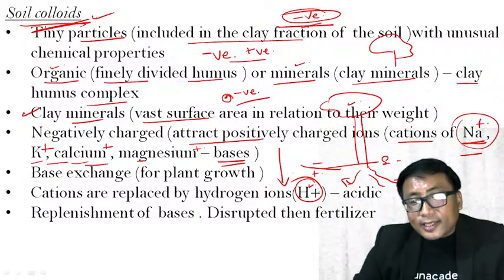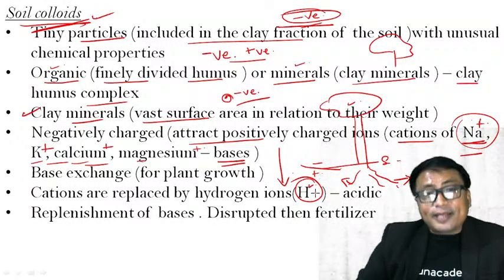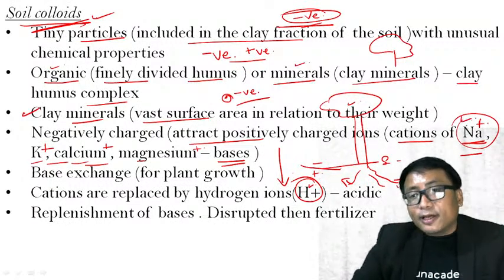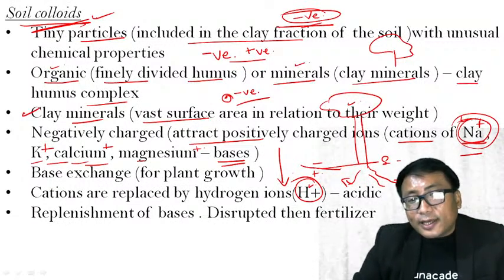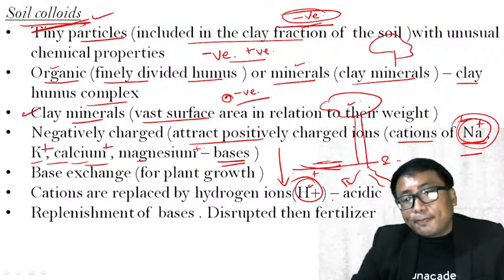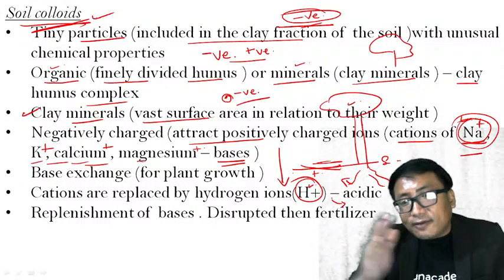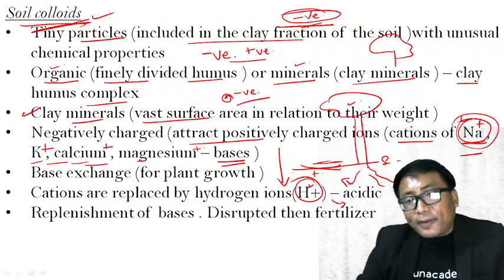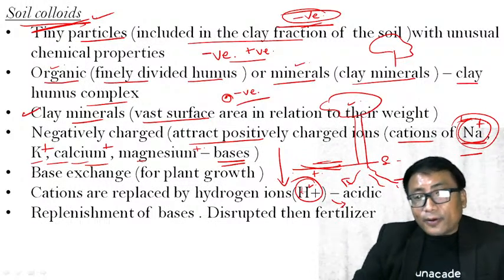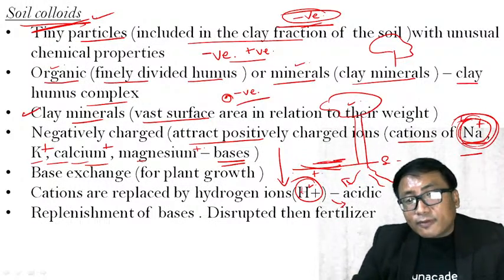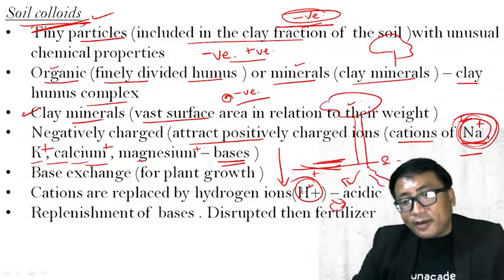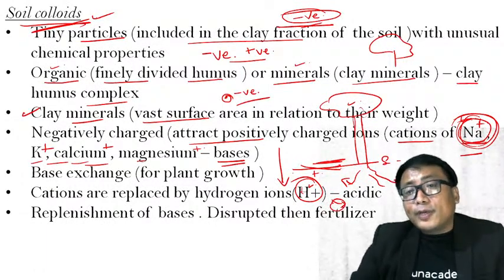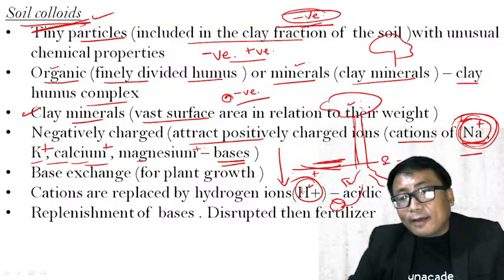Therefore, the hydrogen ion will replace these bases. So the bases carried by the soil colloid from the surface below are given out, and replaced by the positive hydrogen ion. Now these bases are available, so the vegetation or plant root will take up these bases.